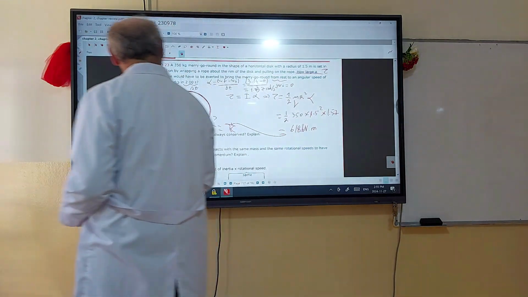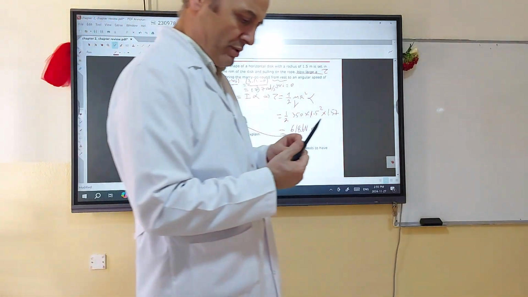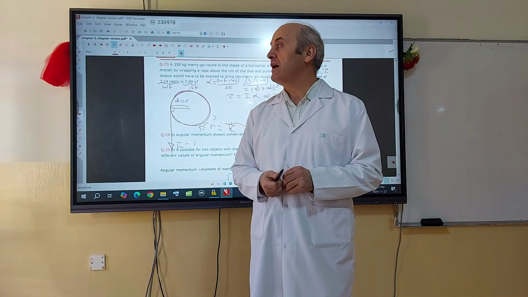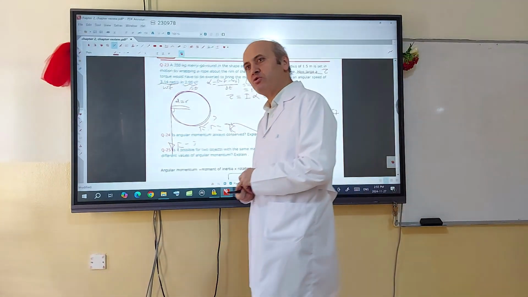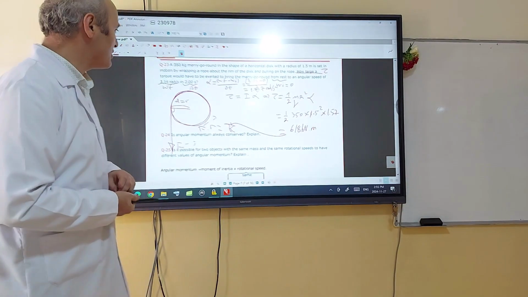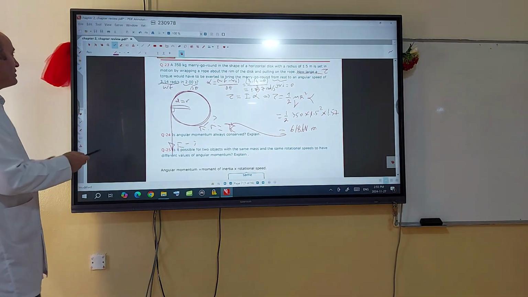Okay. Question number 24. Is angular momentum always conserved? No. Every conservation law has a condition. So angular momentum is conserved if the net torque acting on an object is equal to 0. Otherwise, it's not conserved.